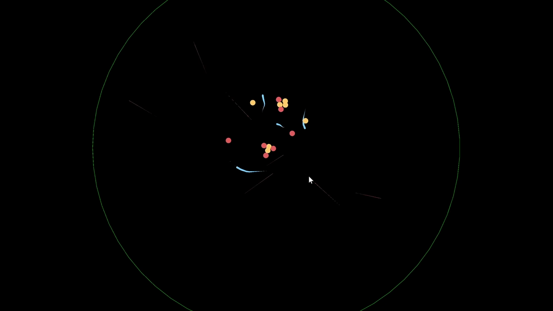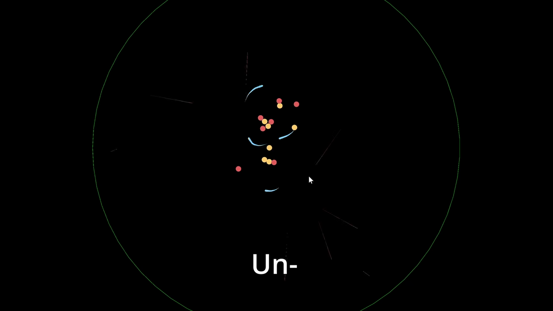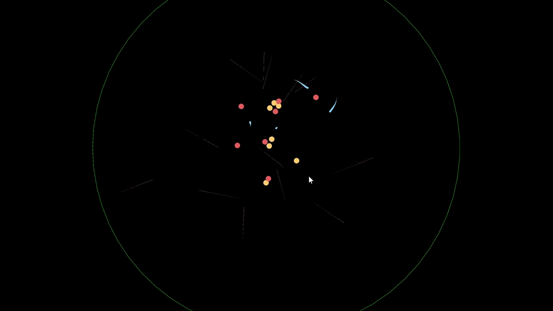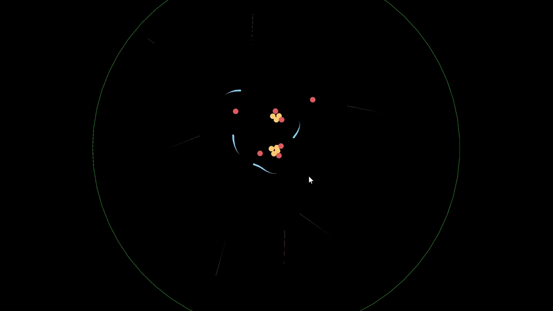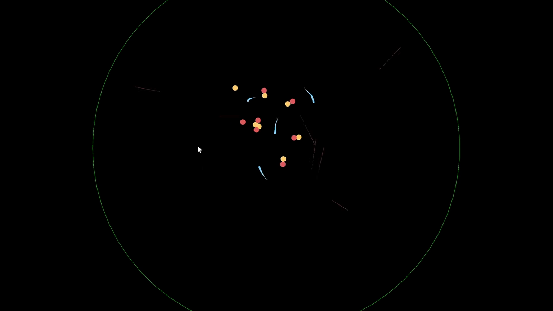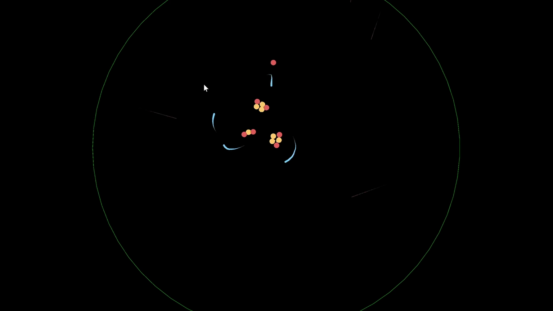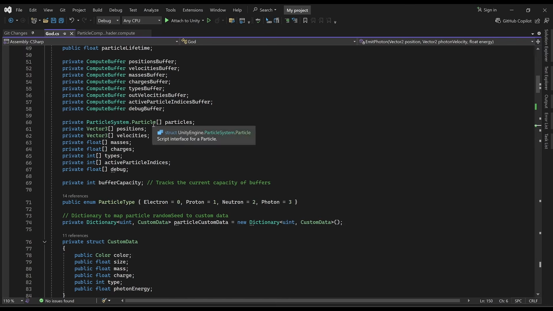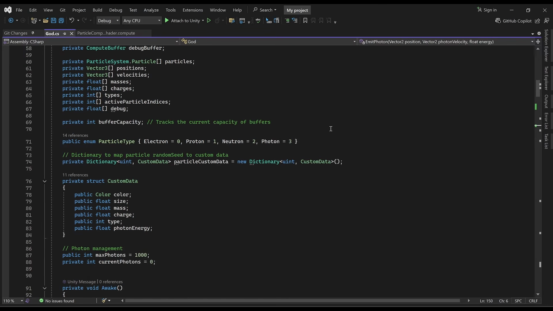So I'm liking how this is turning out, but there's one more thing that I do want to add before we take it into VR. I don't feel powerful enough as the god of this universe. So what I want to do is, when I hold down certain keys, I want to be able to cause a powerful force to be emitted from my mouse cursor, either gravity, strong force, or electrostatic force, that will also influence the movement of the particles so that I can have a little more control over it. I think maybe for now I'll just add the gravitational and electrostatic forces.